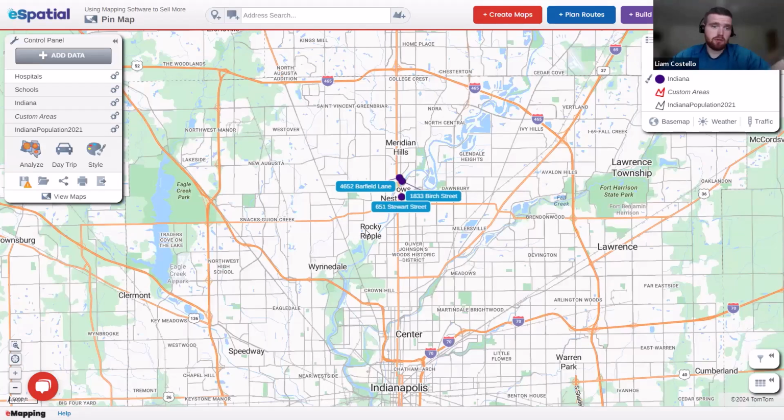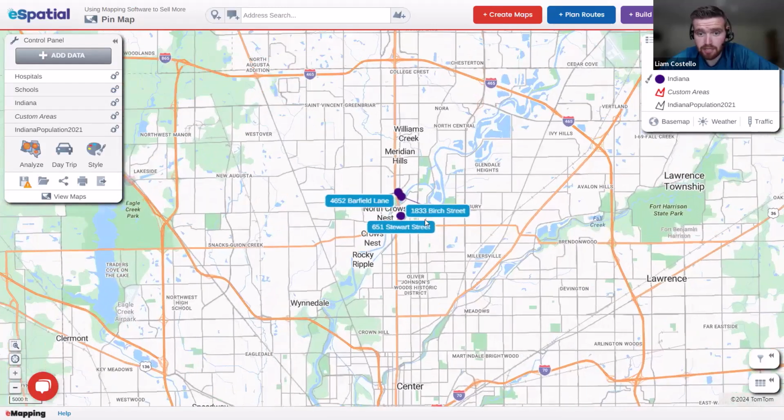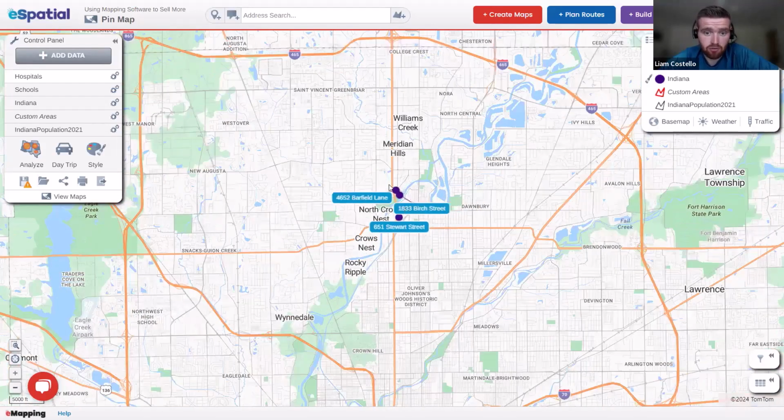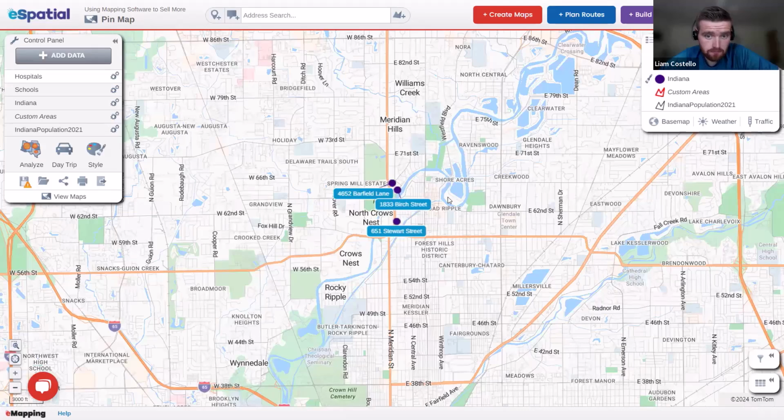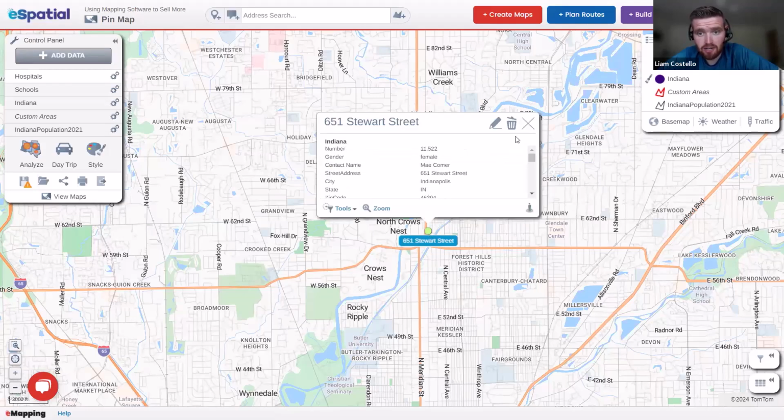Let me give you a scenario that we hear all the time. Let's say I'm a real estate agent in my office, on a Zoom call with a potential buyer. The potential buyer is interested in, let's say, this area, a suburb north of Indianapolis. We can zoom in and filter down to showcase the three properties in question. The real estate agent can then click on each property and get all the information relevant to each property.